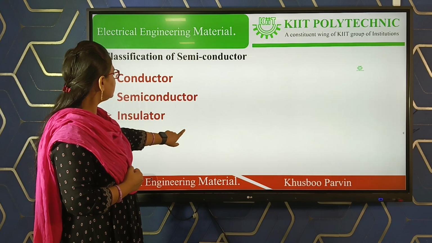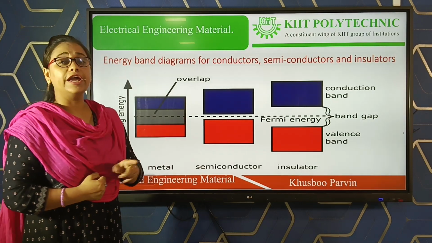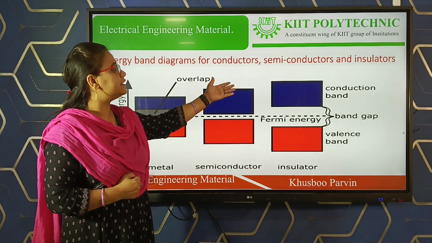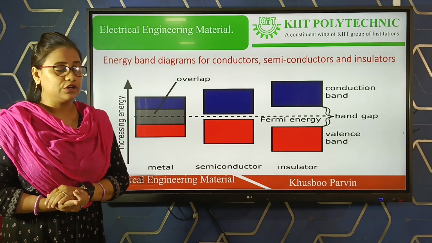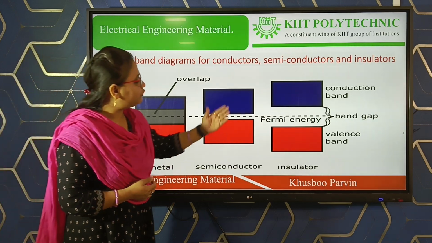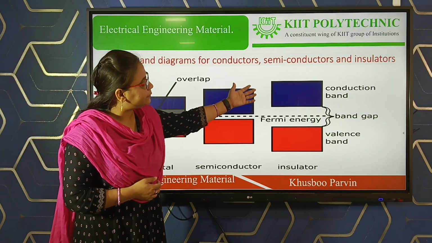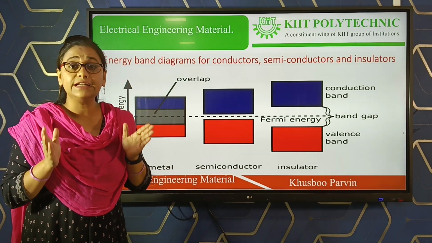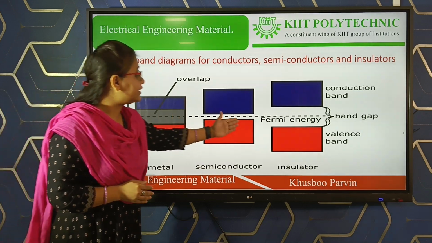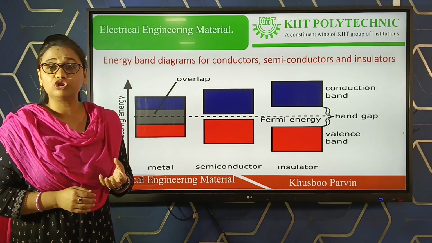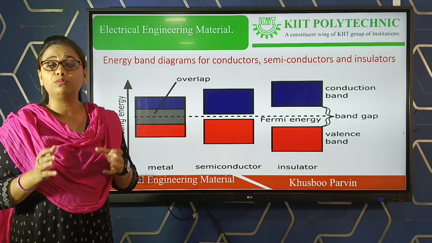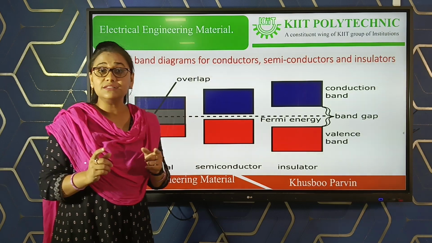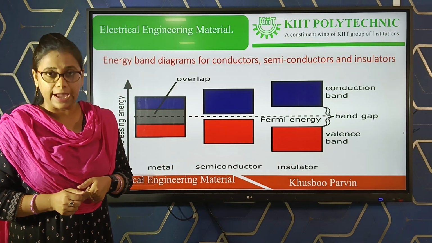Next one is the energy band diagram for conductors, semiconductors and insulators. Here you can see the valency band and the conduction band. We can say that the valency band is an energy band. In case of valency band, there are valence electrons present in the outermost orbit of an atom and they are not free to move as they are bound to the atom.